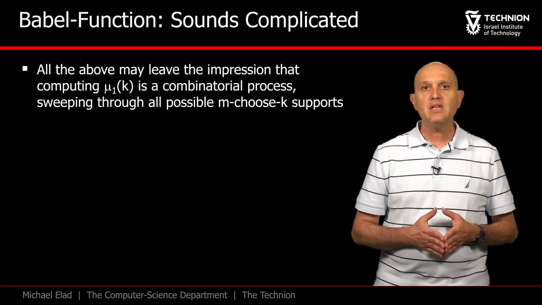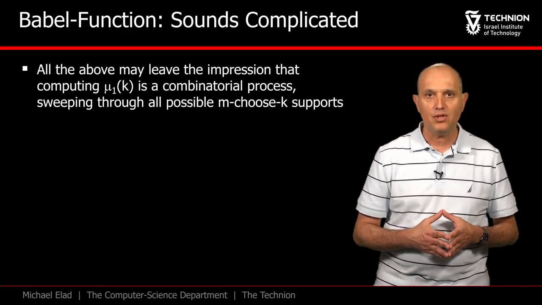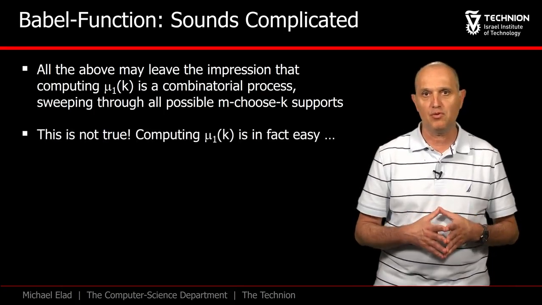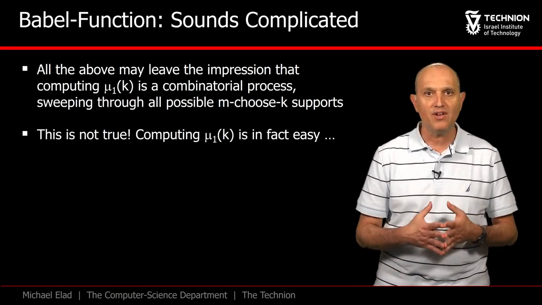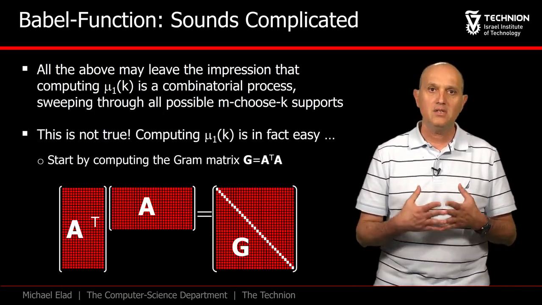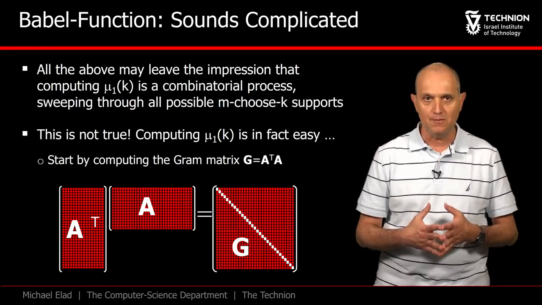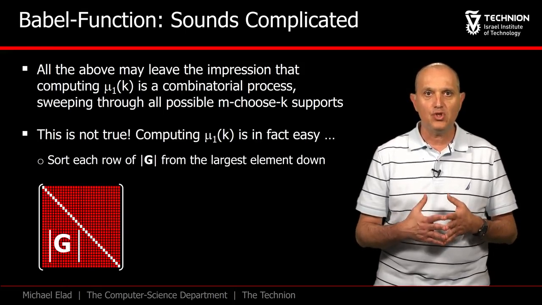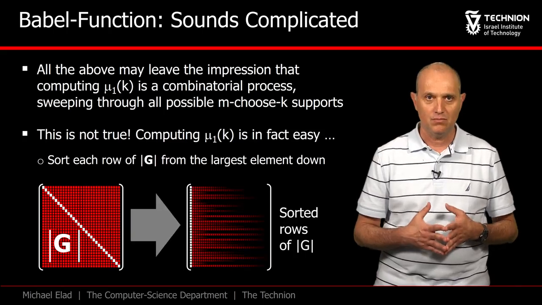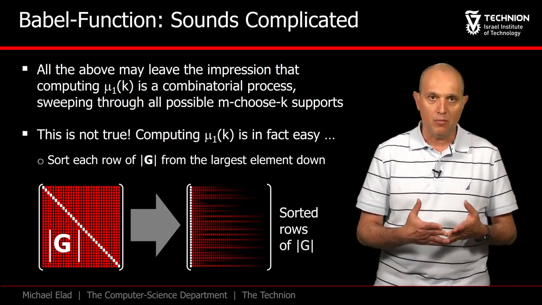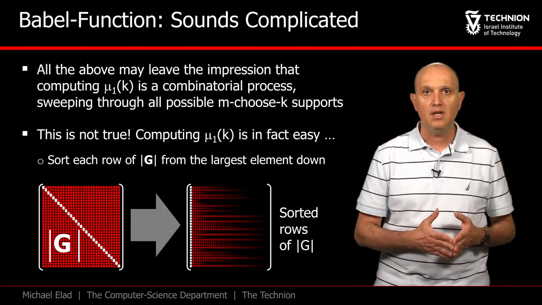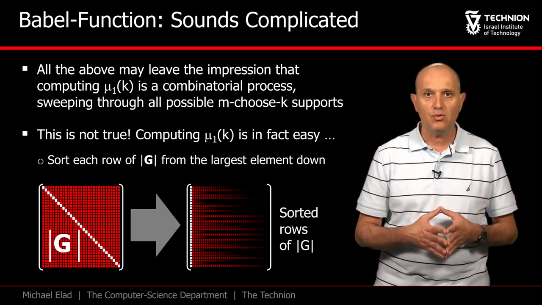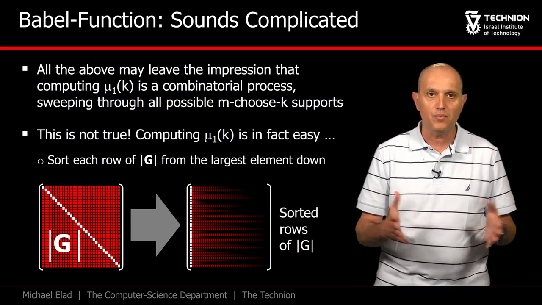The above description must leave you with the impression that computing the Babel-Function is a combinatorial task of exponential complexity. Actually, this is very far from the truth. And in fact, computing mu1 of k is rather easy. We start by computing the Gram matrix G. Then we take the absolute values of the entries of G and sort each row in descending order. The maximal element in each row is obviously 1, taken from the main diagonal, and it will be leading each row after the sorting. The rest of the row contains values in the range 0 to mu.